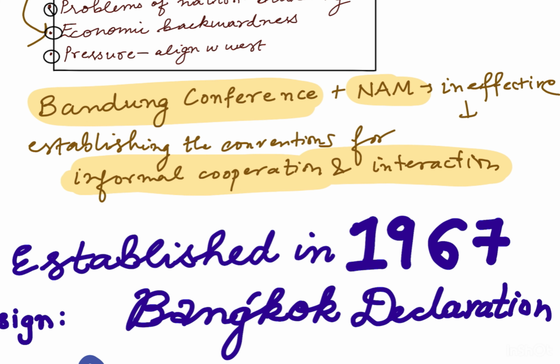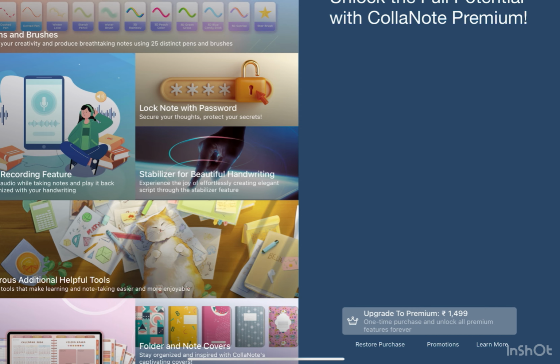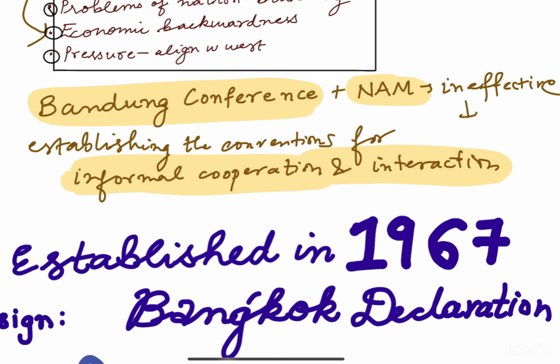So, there was the unity of the third world, to organize it into an association, such as the Bandung Conference and the non-aligned movement. But all of these were ineffective for establishing the conventions for informal cooperation and interaction.